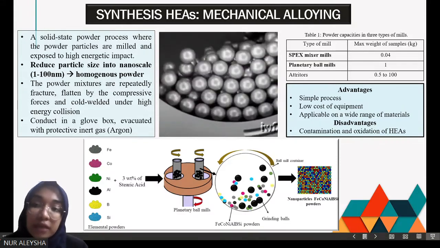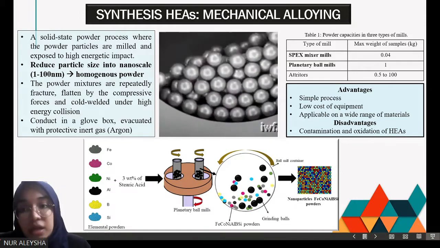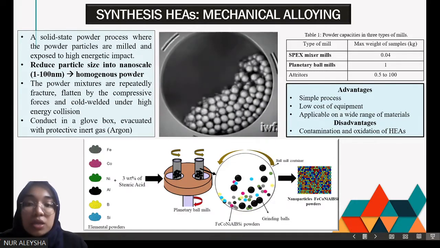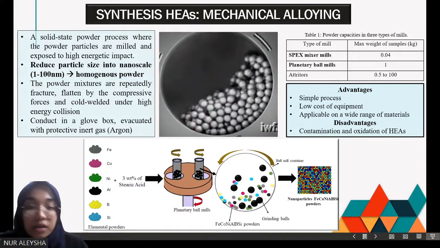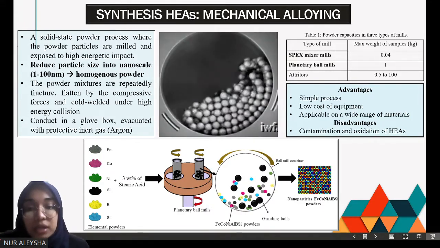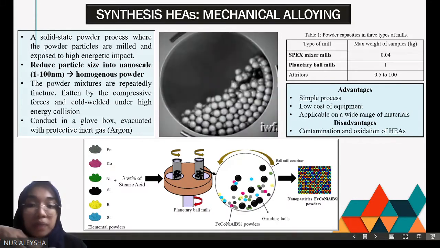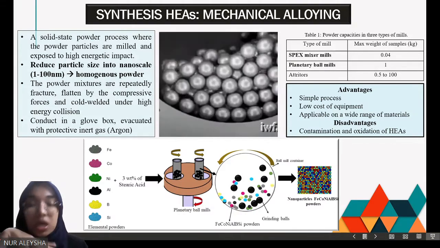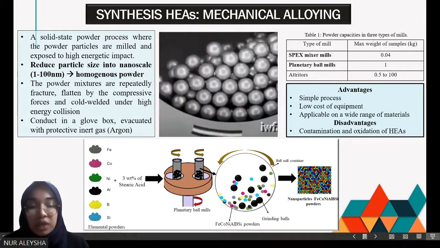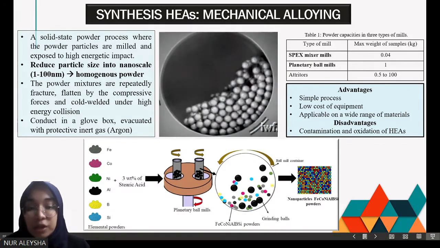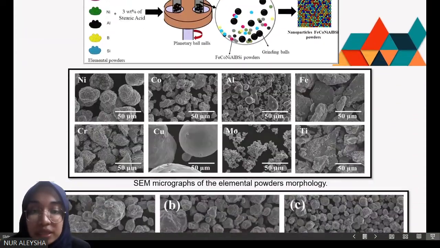Mechanical alloying is defined as a solid-state powder process where the powder particles are milled and exposed to high energetic impact. So this is the illustration of how the synthesis process works. The opposite rotational directions of the bowl and the disc create the centrifugal force. So the friction between the milling balls and the powder mixture causes the metal powder to be flattened and cold welded under the high energy collision. As a result, we will get a homogeneous mixture of high entropy alloys in the nanoscale size. So to get a better view of this, let's take a look at this micrograph.